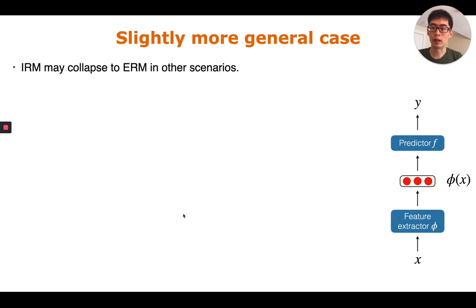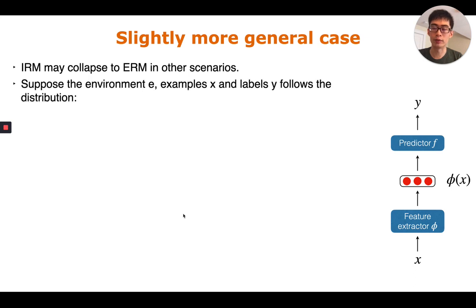Of course, IRM may collapse to ERM in other scenarios. In the paper, we did some further analysis based on additional assumptions. Suppose the environment E, examples X, and the labels Y follow the distribution like this.